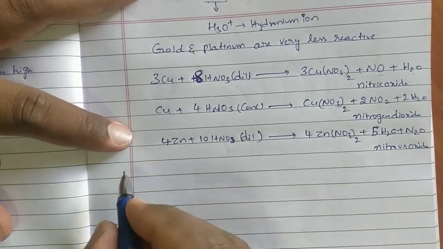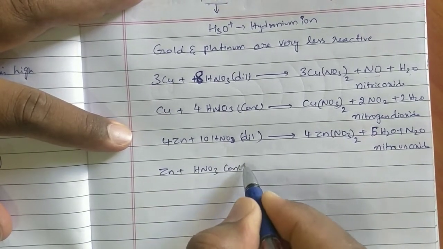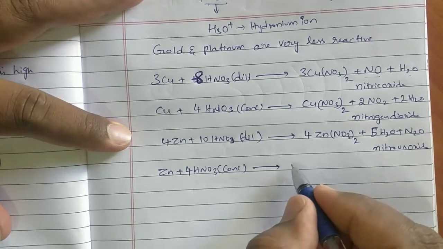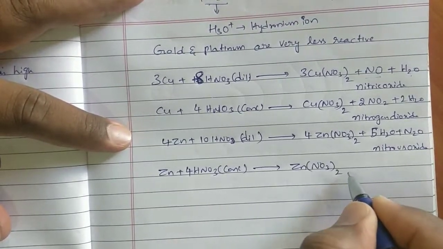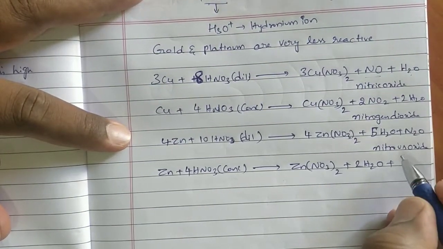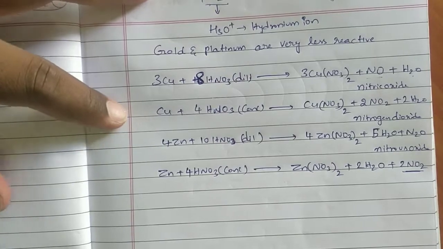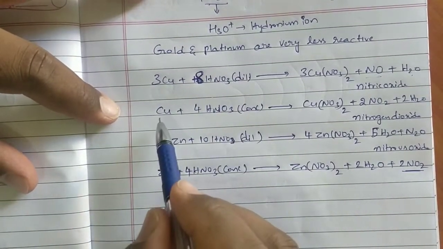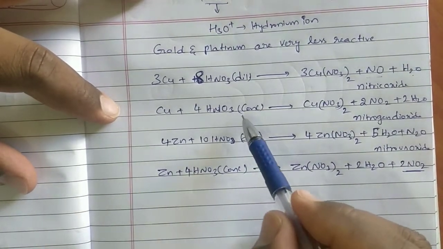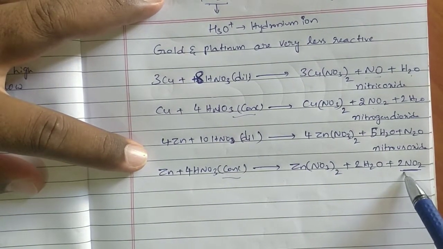Okay, next. Zinc reacts with concentrated HNO3 to form zinc nitrate plus water plus NO2, nitrogen dioxide. So with concentrated HNO3, both copper and zinc are going to evolve NO2 gas. Observe, with concentrated HNO3, both copper and zinc are going to evolve nitrogen dioxide gas.